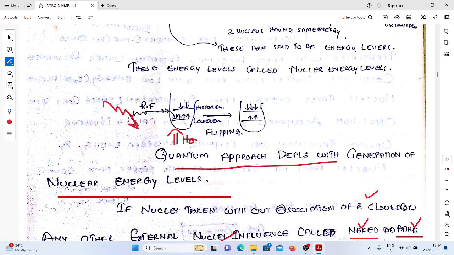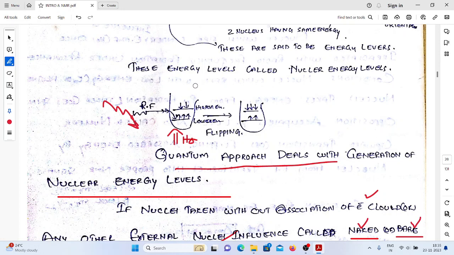We have the electromagnetic spectrum, right? The electromagnetic spectrum is the combination of different kinds of electromagnetic radiations based on their energy, frequency, or wavelength. One portion of the electromagnetic spectrum has radio waves. Radio waves are generally used in NMR, commonly called radio frequency radiation.